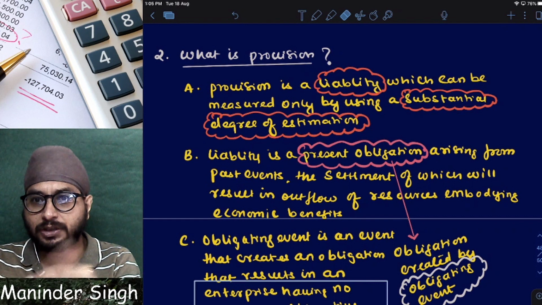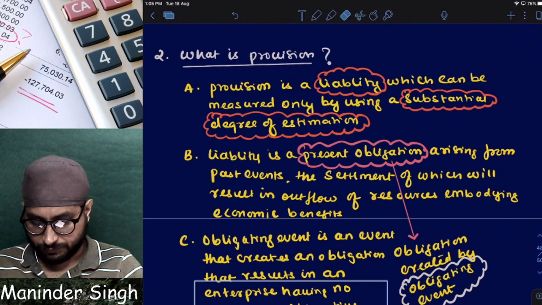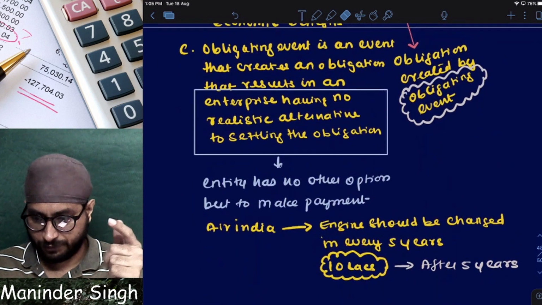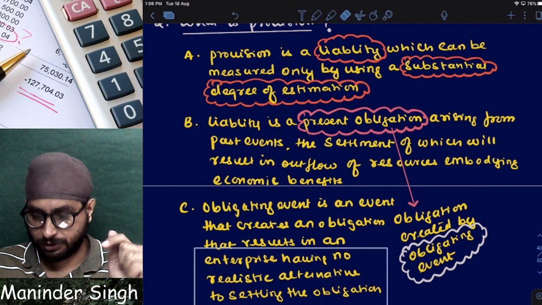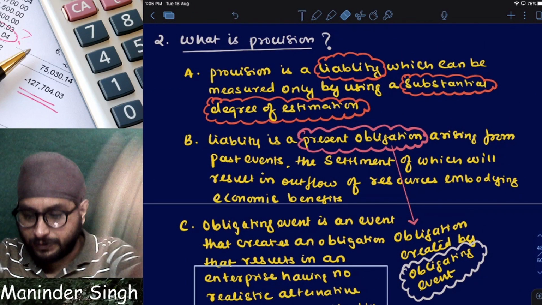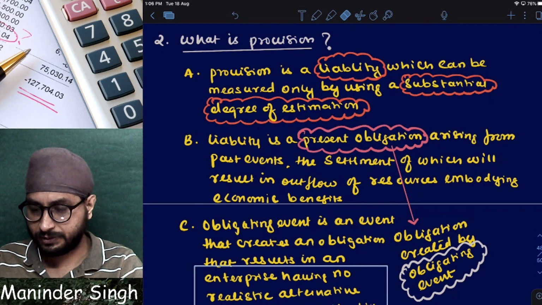Now you understood the order in which you have to check whether it is a provision or not. Clear? First, what will you check? Whether it is an obligating event or not. Then you will check whether there is a present obligation or not. Then whether it is a liability or not. Then whether it is a provision or not. Step by step, you should keep checking. Clear?